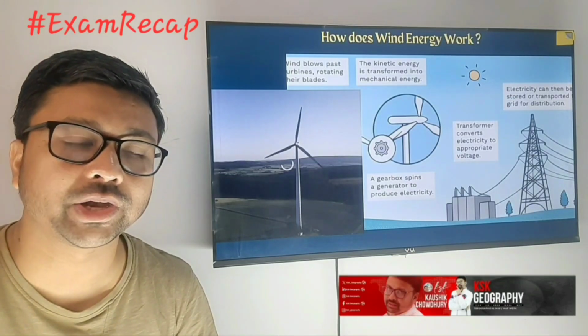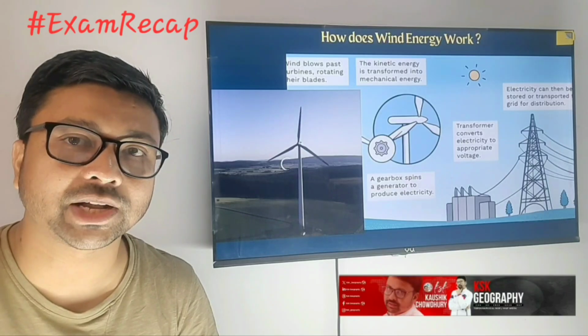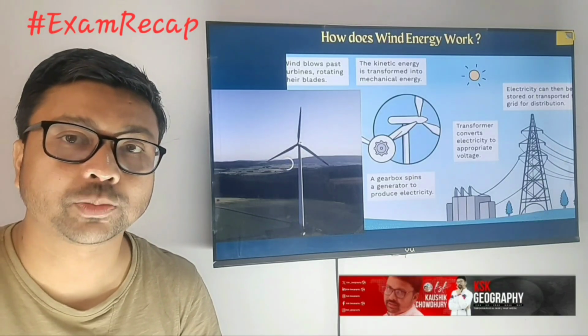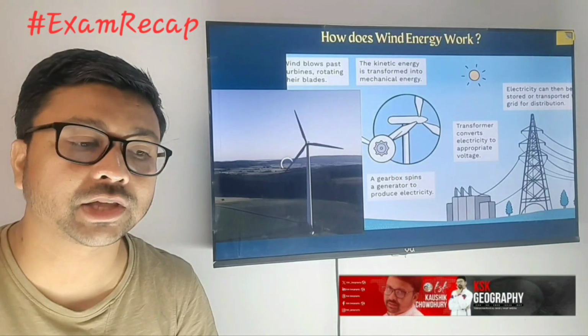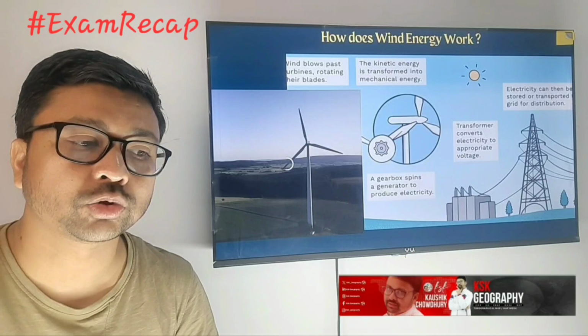Next, here you can see wind energy. For wind energy, windmills have to be set up in places where the wind blows at high speed. It basically requires open space, like coastal areas as well as arid or semi-arid areas.